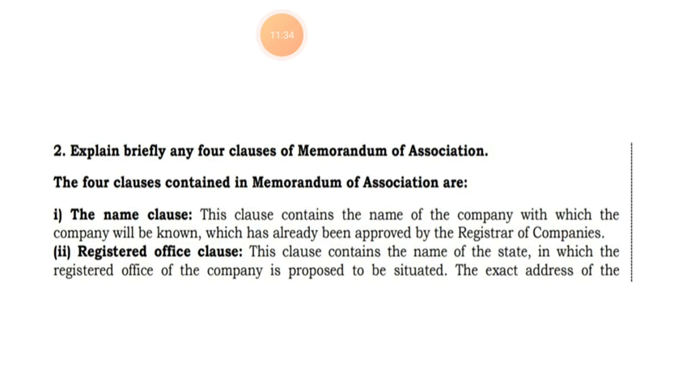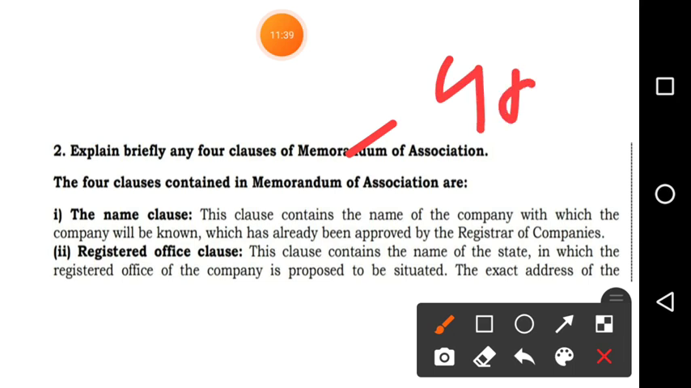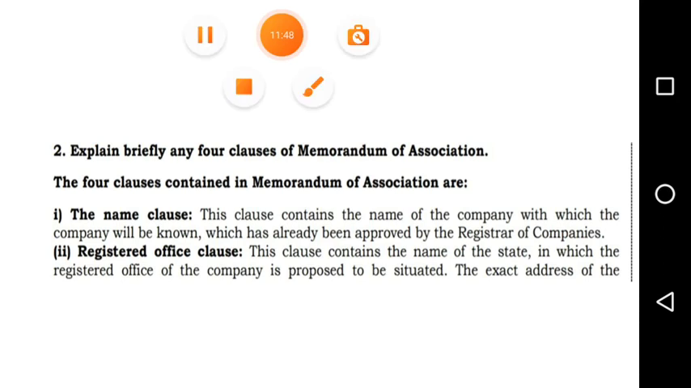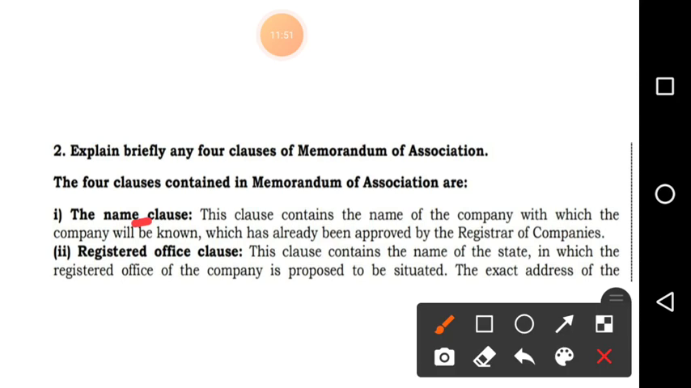Now the next point, another 4 marks question, students: explain briefly any 4 clauses of the memorandum of association. There are 4 clauses. First, the name clause. This clause contains the name of the company, by which the company will be known. Only this much you write is enough.